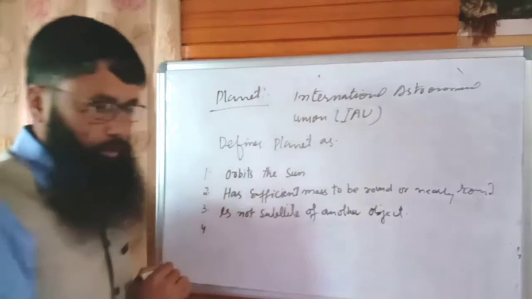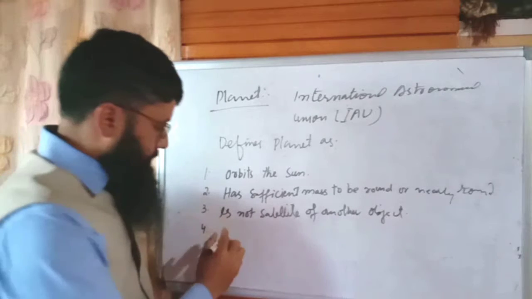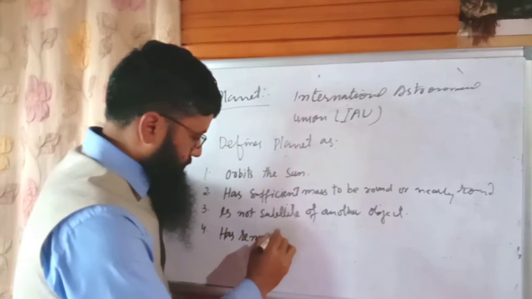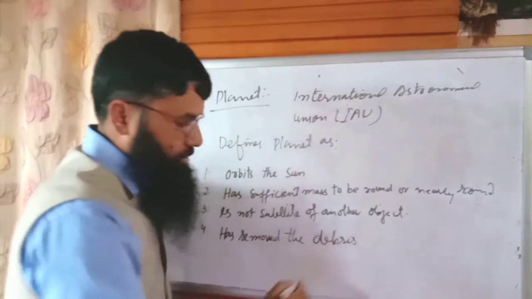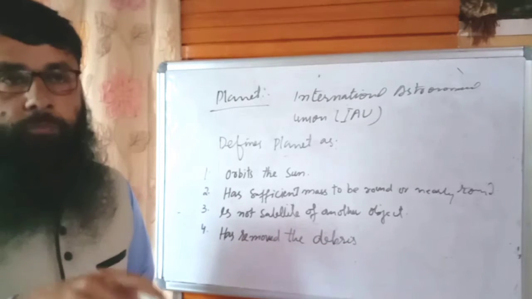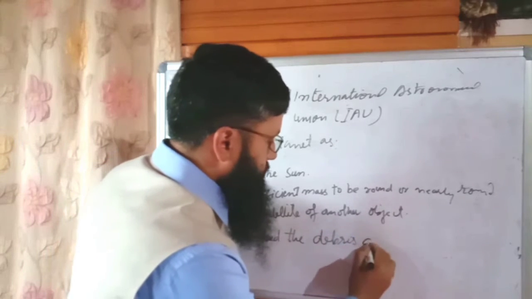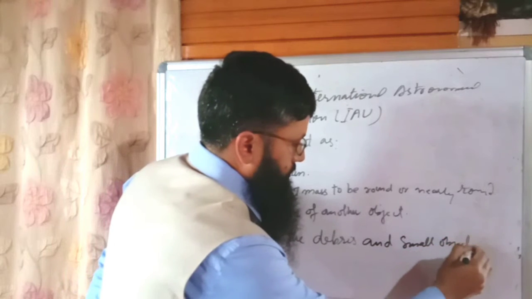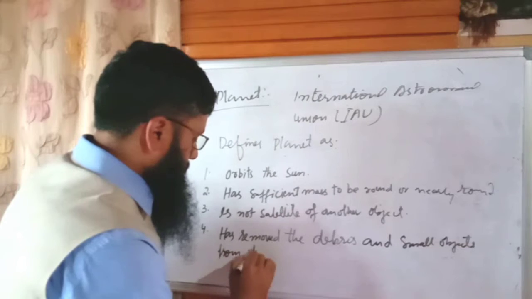Number four is that it has removed the debris and small objects from the area around its orbit.